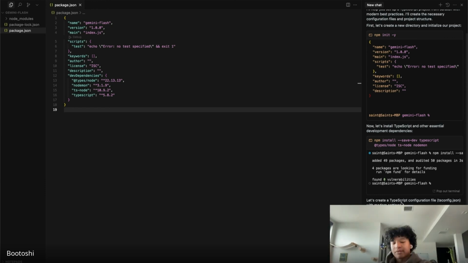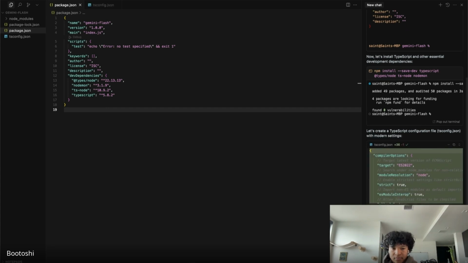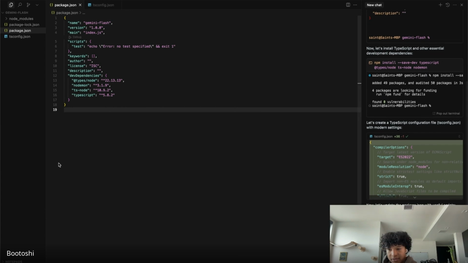And then it's just going to go step by step and essentially set up the whole core of this code base for us to work with. It should be nice.